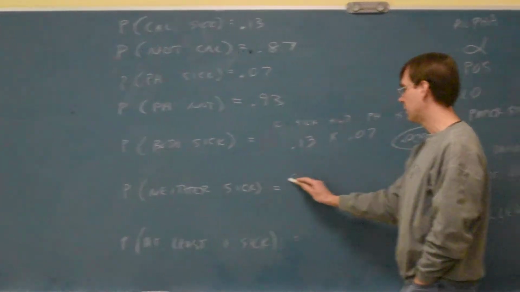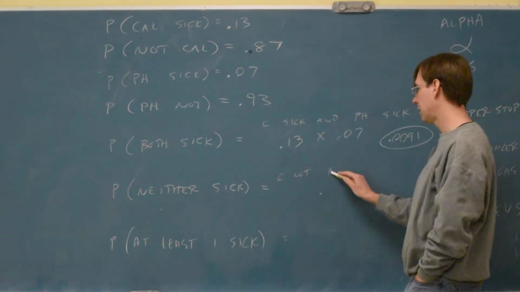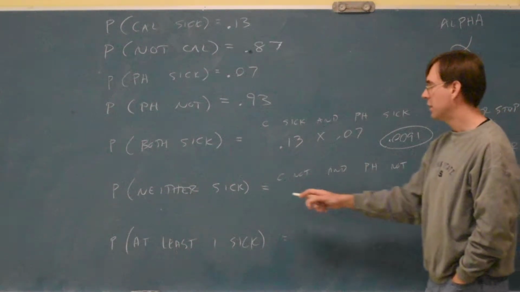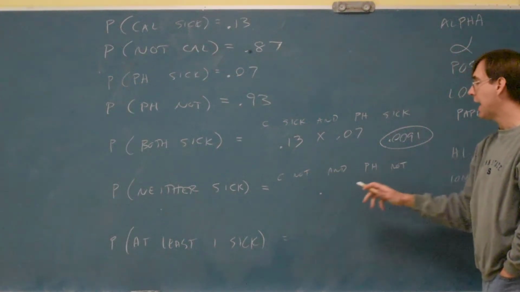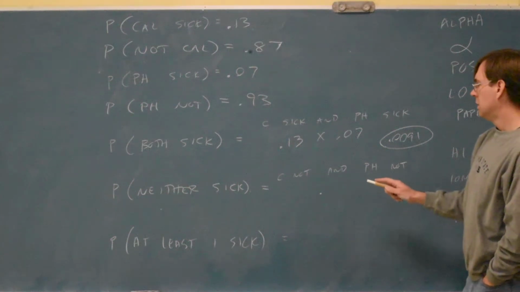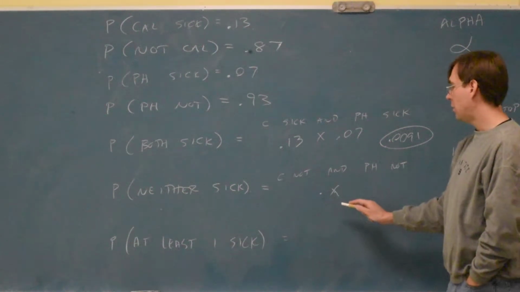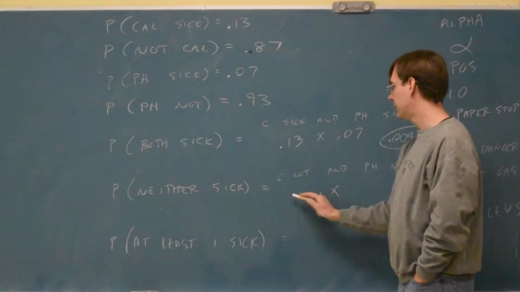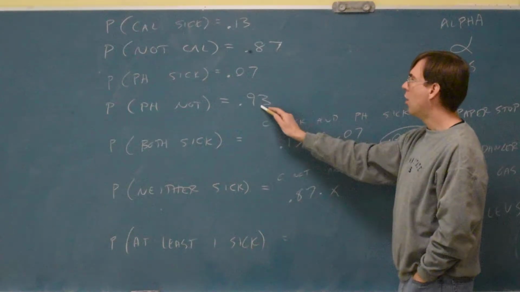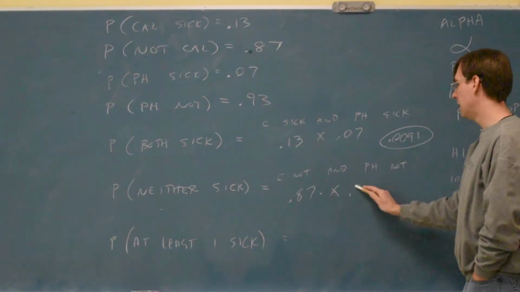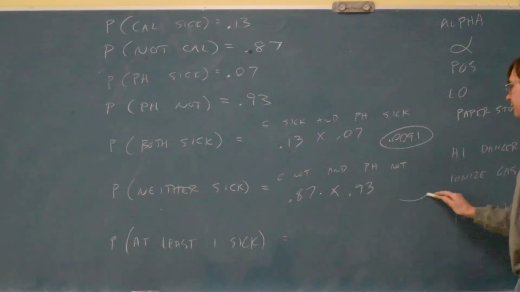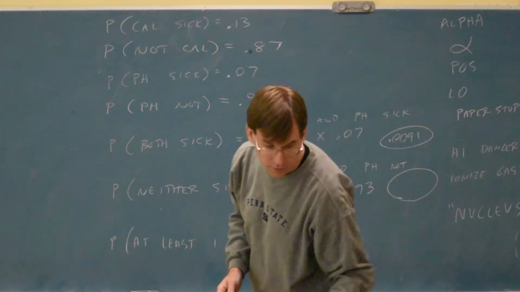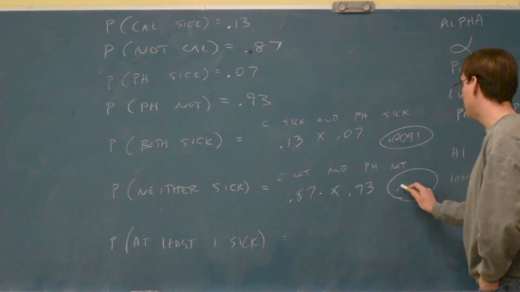So maybe we could do some English here. Calvin is not sick, and Phoebe is not sick. For neither one to be sick, Calvin's not and Phoebe's not. So and means to multiply, as always. A not sick Calvin was this 0.87. A not sick Phoebe is a 0.93. You multiply the 87 and the 93, and it's going to give you an 8091.